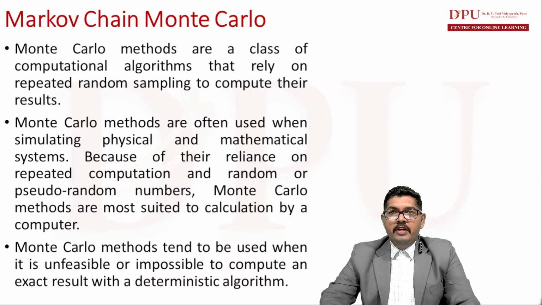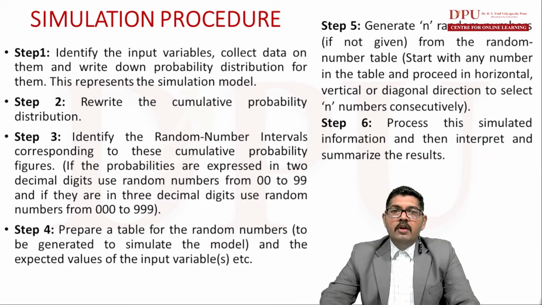Whenever we have some data or information with certainty, such an experiment is called a deterministic experiment. In such deterministic algorithms, whenever it is impossible or unfeasible to calculate so many things, we use Monte Carlo methods.